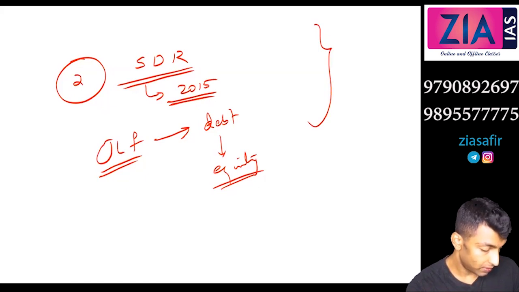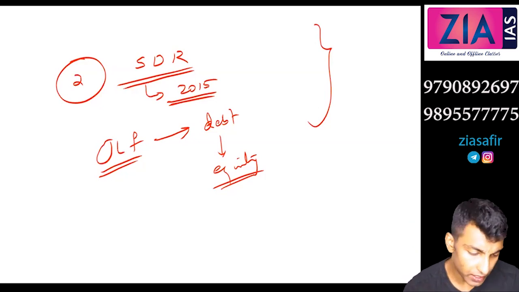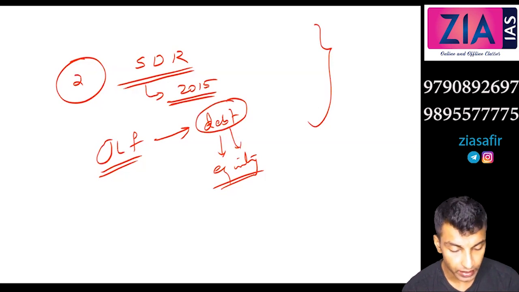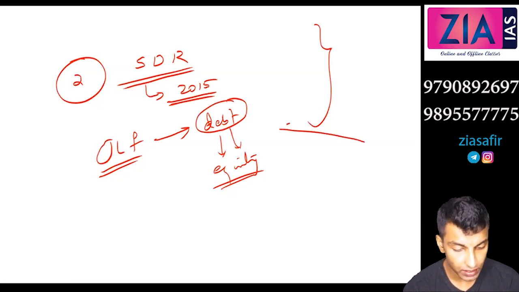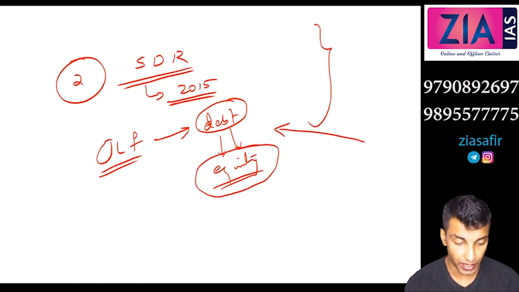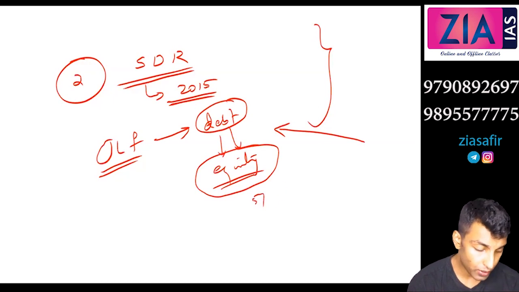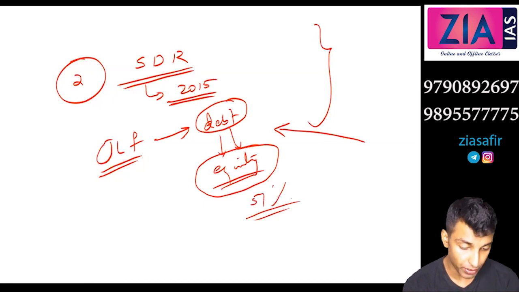So I hope you have understood this. So debt is there and this debt can be converted to equity. That means the lender will have a share in the company, and if it is beyond 51 percentage, you can take over the management of the company also.